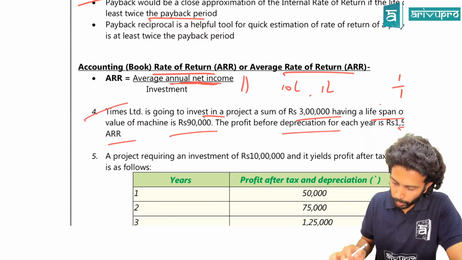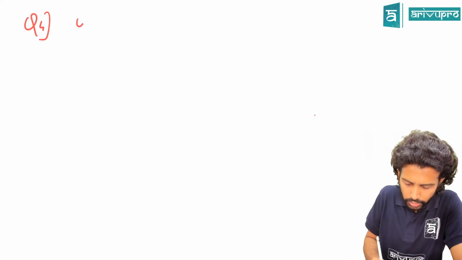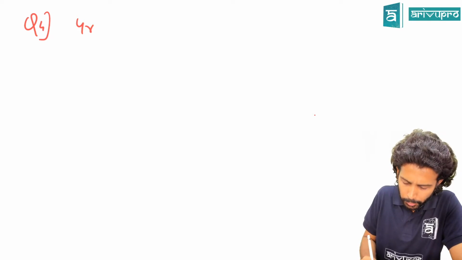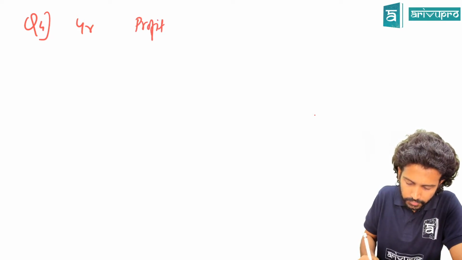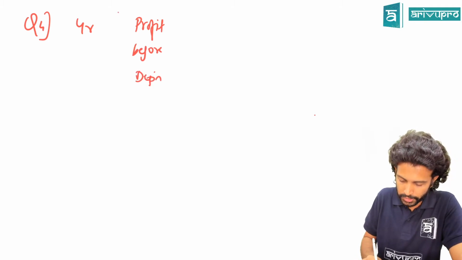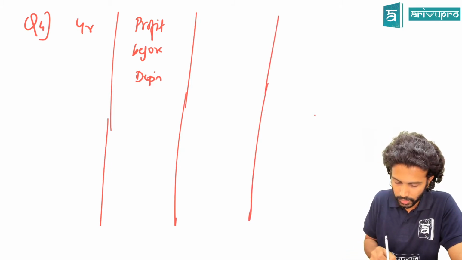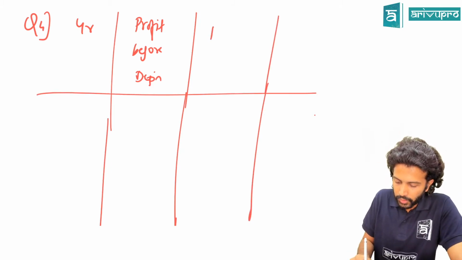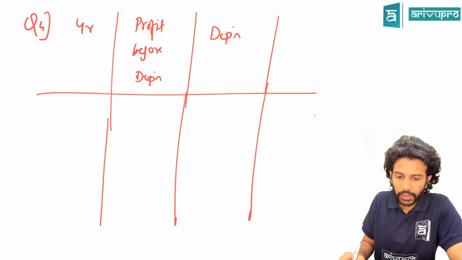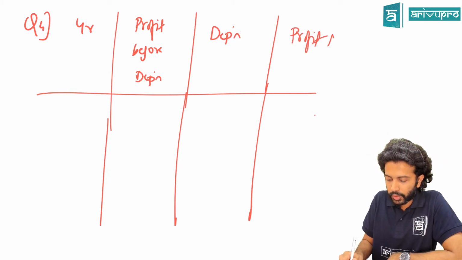Alright, that means we have to put up that small working note then. Question number 4. So year, and they gave profit before depreciation. Profit before depreciation, and then we'll consider depreciation, and then it will be profit after depreciation.